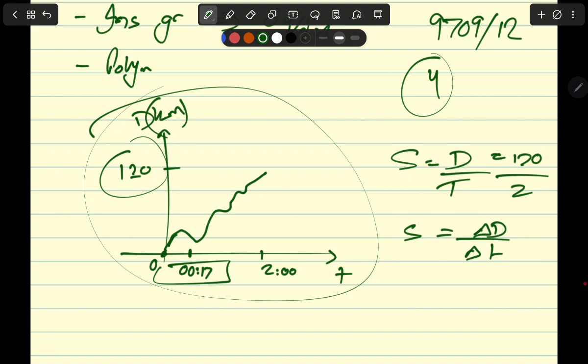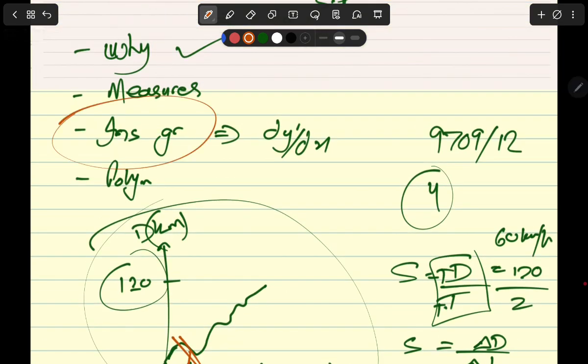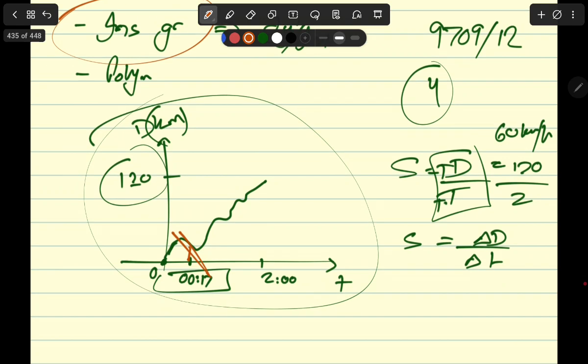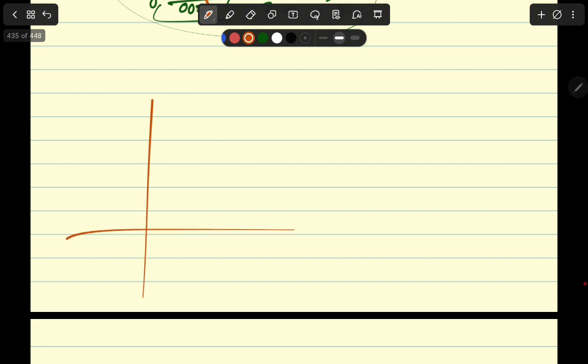Suddenly average speed isn't enough. Now you cannot just do total distance upon total time taken and answer him that okay, it was on average 60 kilometers an hour. No, you have to find the gradient at exactly this point, right? So now you need the speed at one particular instant, which is called the instantaneous gradient. Now, that is the birth of differentiation. Differentiation measures the rate of change at an instant, right?